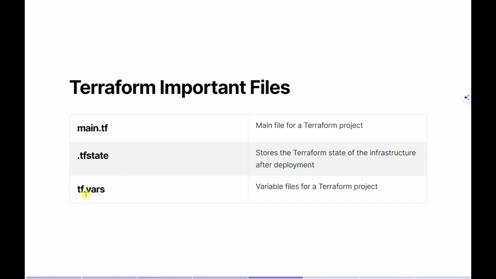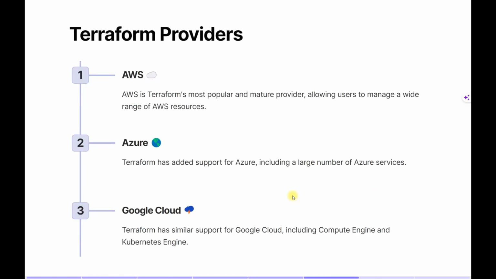The next file is the tfvars file. This is the variable file for a Terraform project, so we can define objects as variables as well. Next, what are the providers supported by Terraform? As I already mentioned, AWS, Azure, Google Cloud, whatever cloud you mention, Terraform supports all the cloud providers.